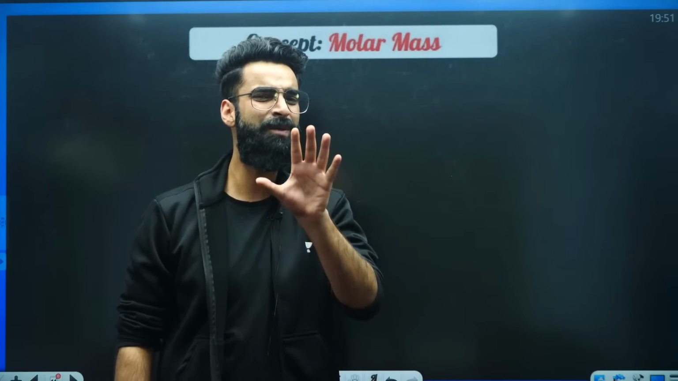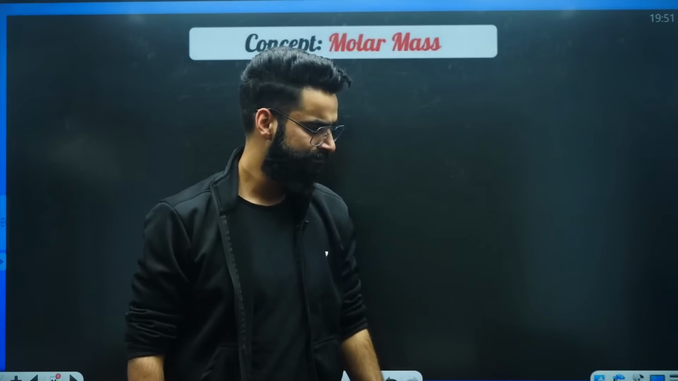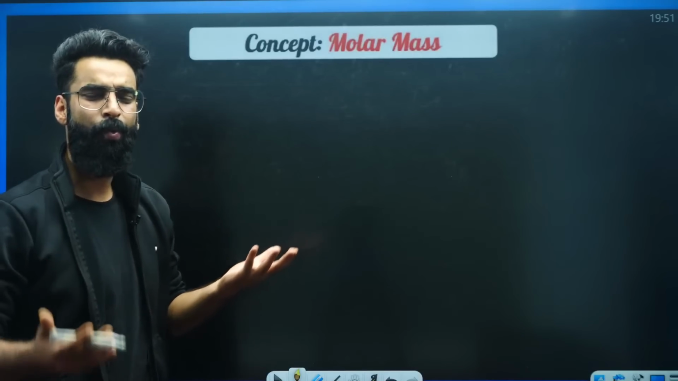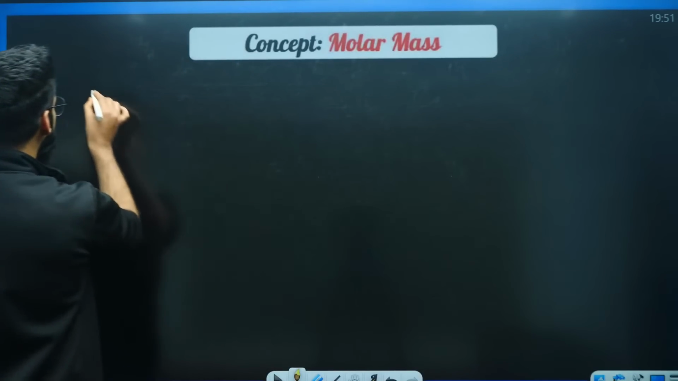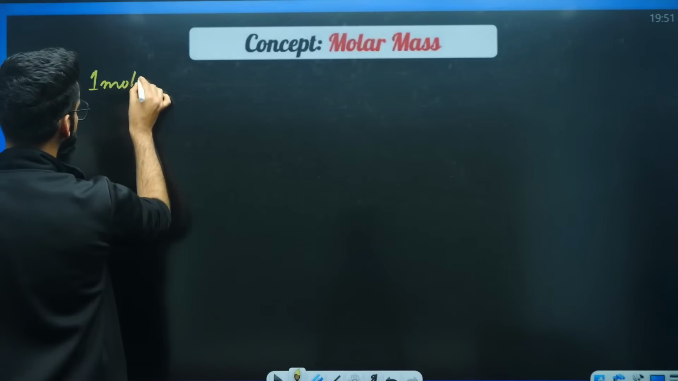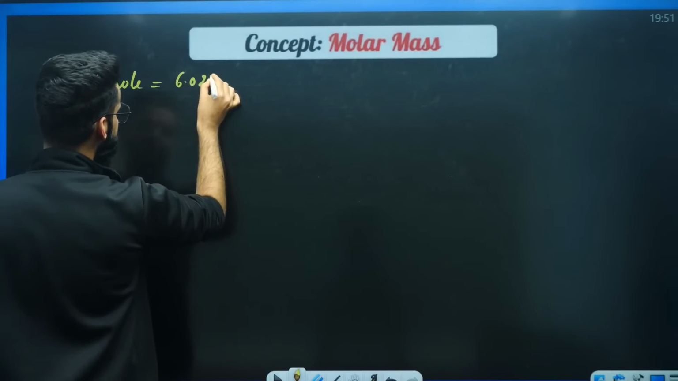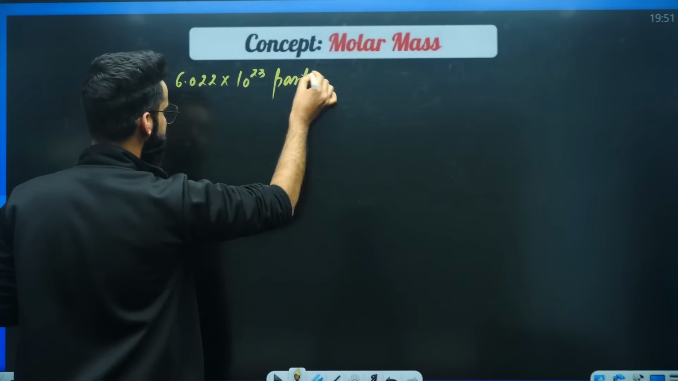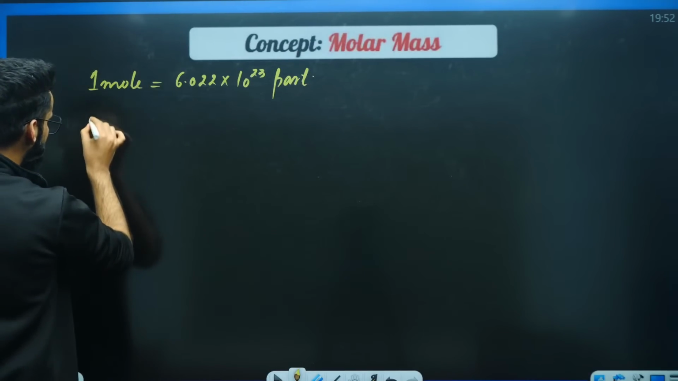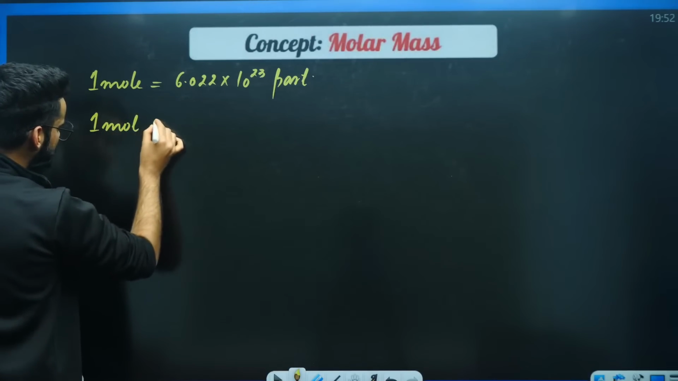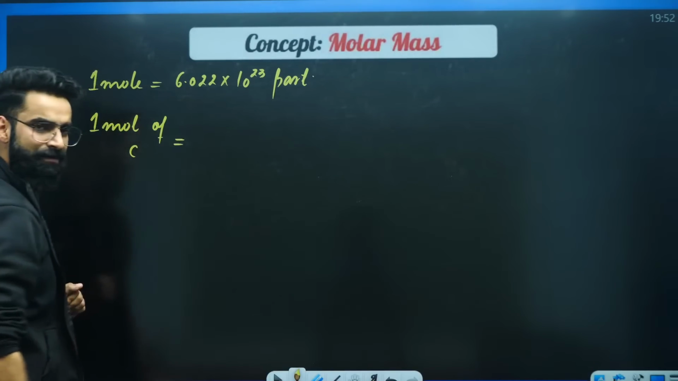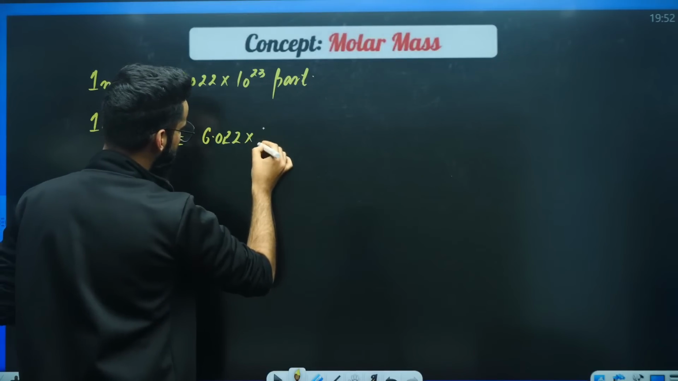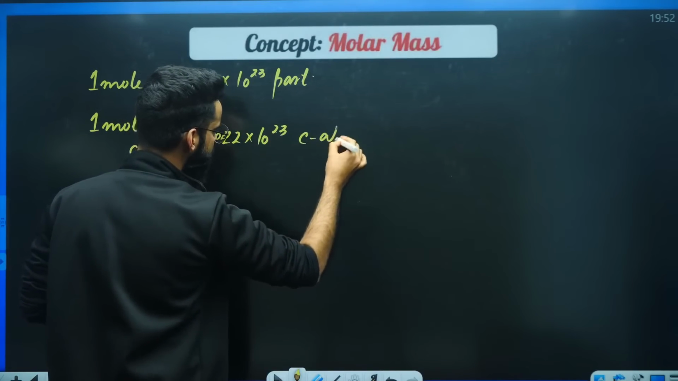Before defining the molar mass, have you heard about the term 1 mole? You would have heard about the term 1 mole in your class 9th as well. 1 mole of any substance contains 6.022 into 10 raised power 23 particles of that substance. For example, if I say 1 mole of carbon, that means I am talking about 6.022 into 10 raised power 23 carbon atoms.